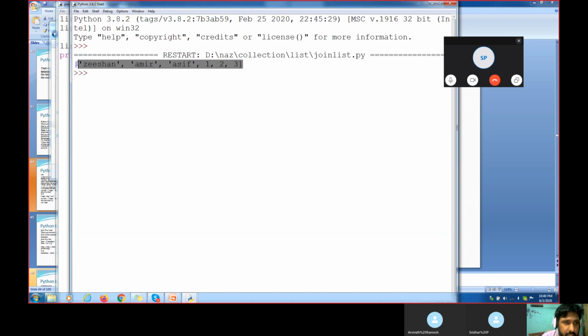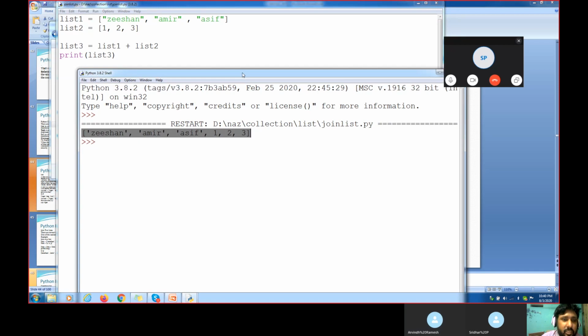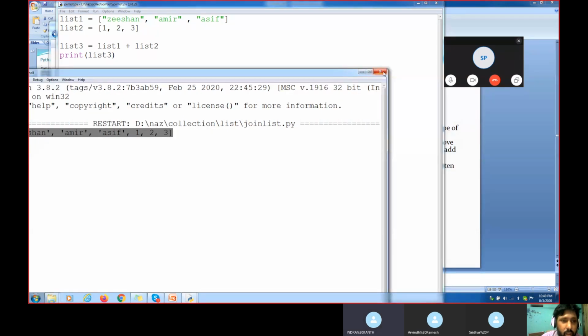Is the output getting same or different? Different. An append method is there and also a join method is there. We are trying to join two lists. We are trying to append the two lists. What is the difference you are finding in both of them?